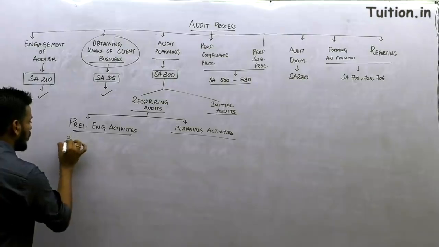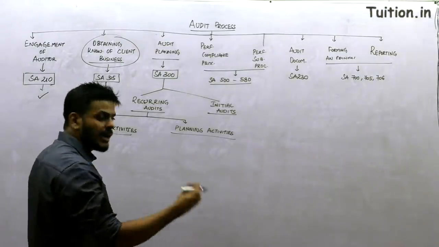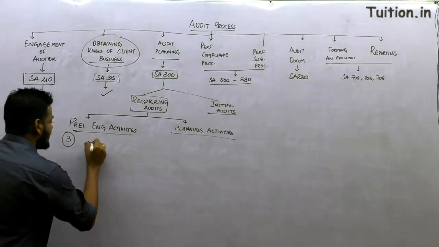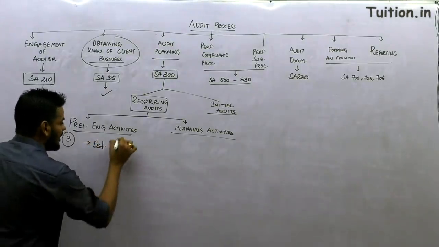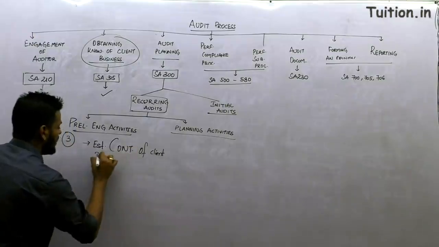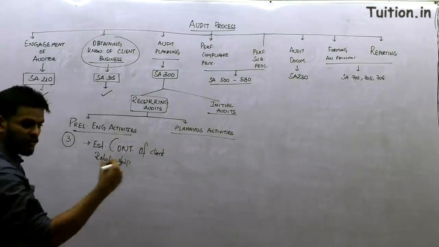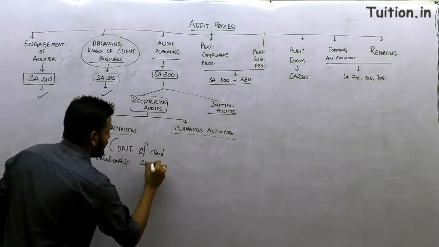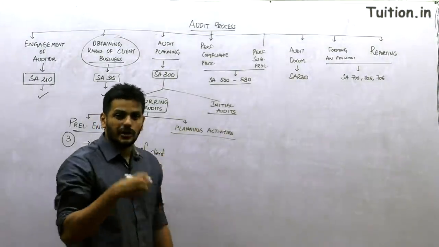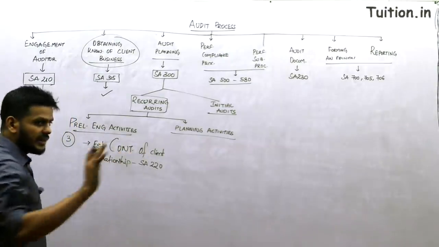In preliminary engagement activities, you have only 3 activities. Preliminary means the basic, so you would want to start off the audit planning by doing these 3 steps. Point number 1 is establishing continuance of client relationship. How do I go about establishing continuance of client relationship? You refer to that paragraph in standard number 220. Whatever relationship you had with the client in the past, because this is your recurring audit, is that continuing or not? Is it posing any risk, or is it safe to continue?